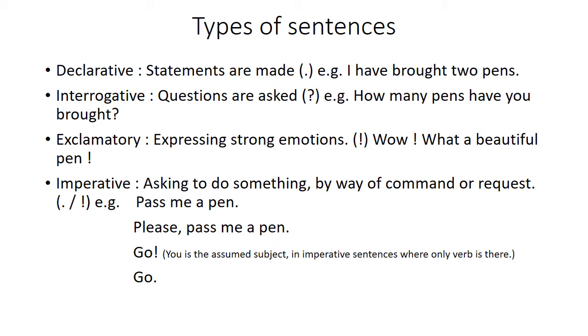What are interrogative type sentences? Questions are asked. They end in a question mark. For example, how many pens have you brought? We've often heard the police had an interrogation. So interrogation is basically questioning.